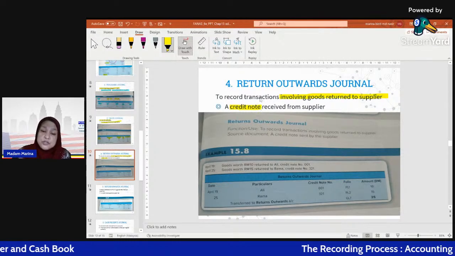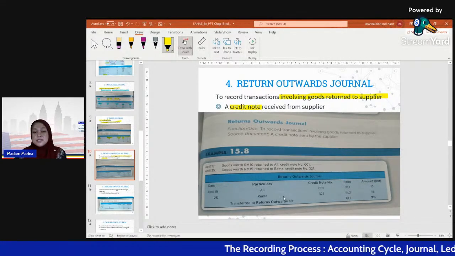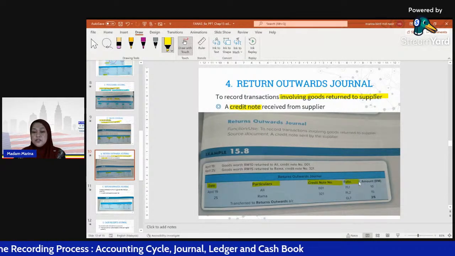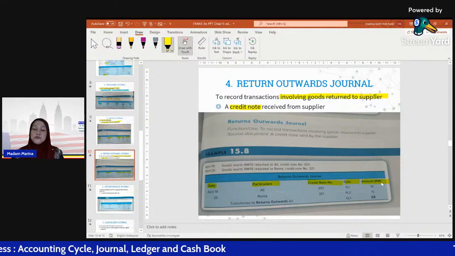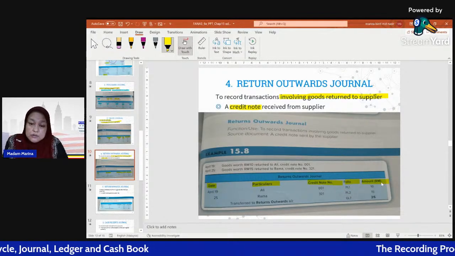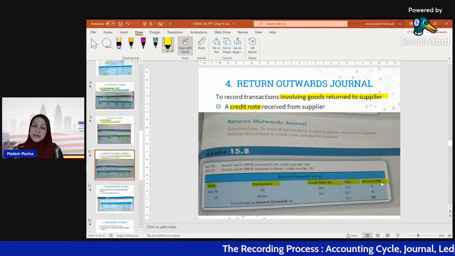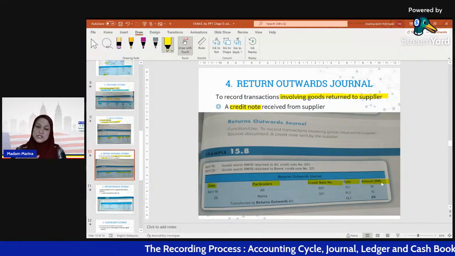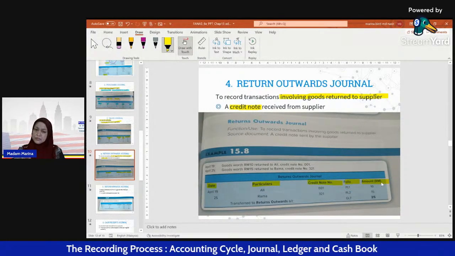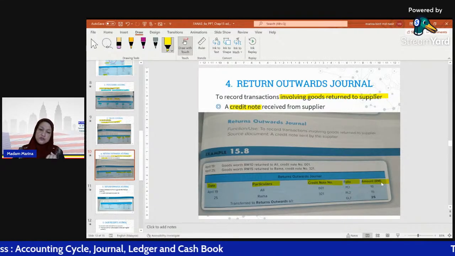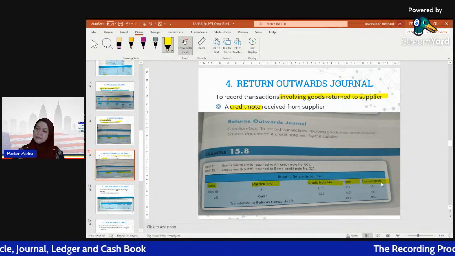Alright, so how to record? Sama je dengan sales journal dan purchase journal. They also have a date column, particulars, credit note number, folio, and amount. But you have to realize how to record this journal also. The condition for the returns outward journal is that the previous purchase of goods must also be on credit.